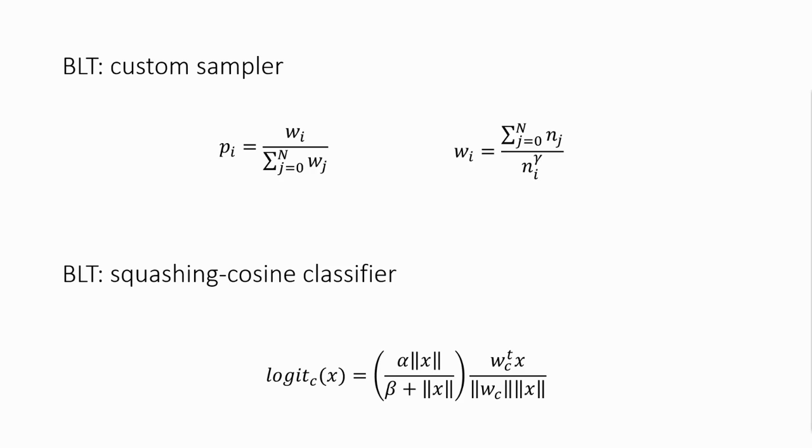We've also adopted and parameterized a cosine classifier to increase the performance of the overall model. The classifier has two hyperparameters, alpha and beta. In this formula, W_c is the weight vector of the classifier for category c, and x is the feature vector of an image. We show the impact of all the hyperparameters in our ablation study.